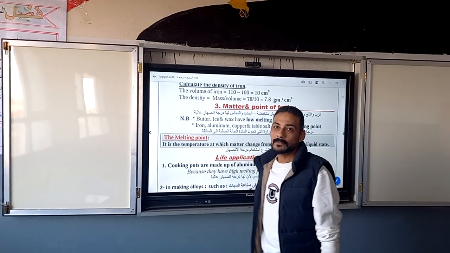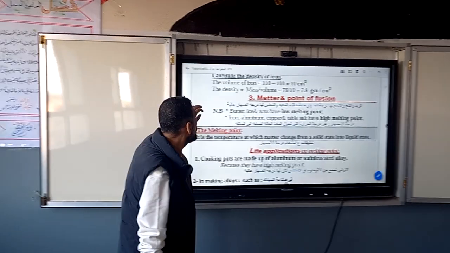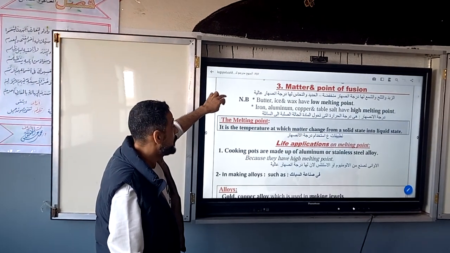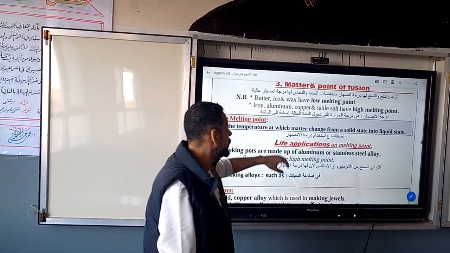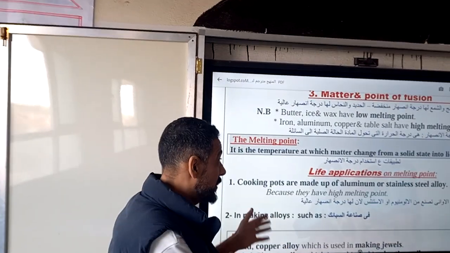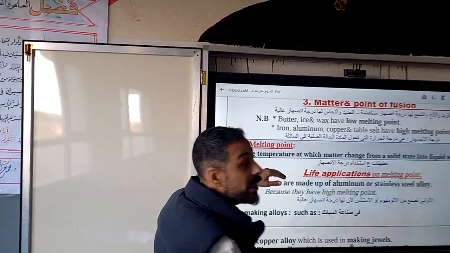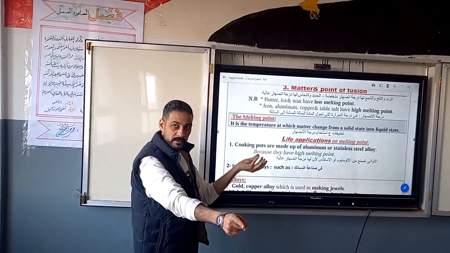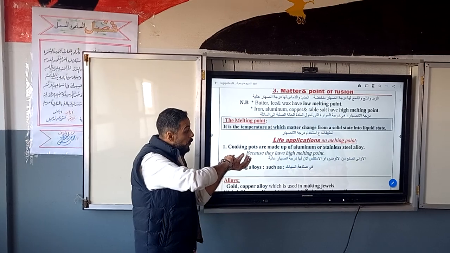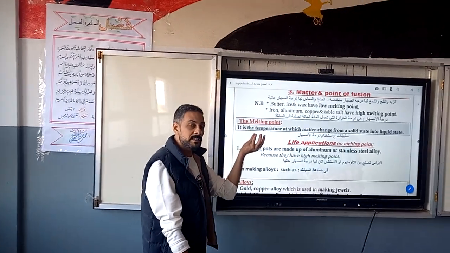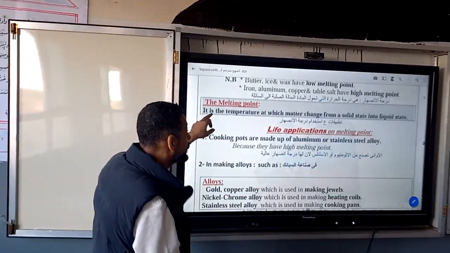The third physical property is the melting point. Melting point is the temperature at which matter changes from solid state to liquid state. Such as when we heat a cube of ice, it will convert to water because it reaches the melting point, which equals 0 degrees.